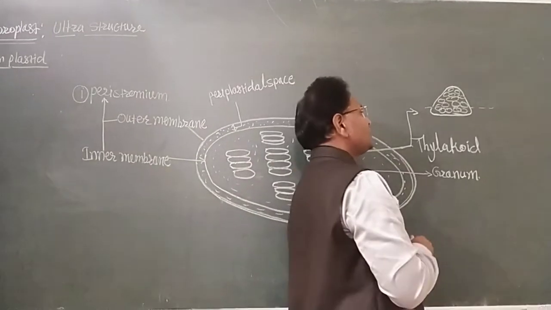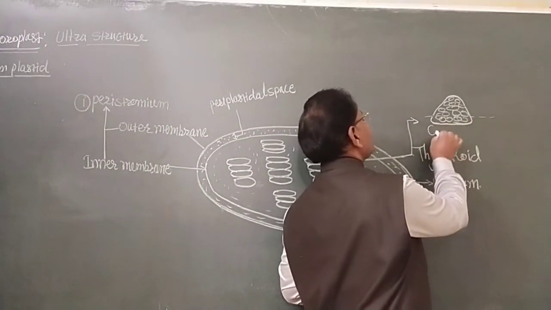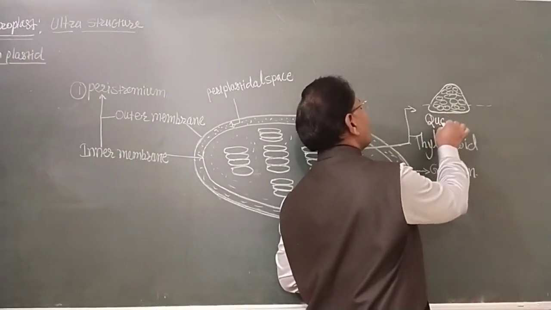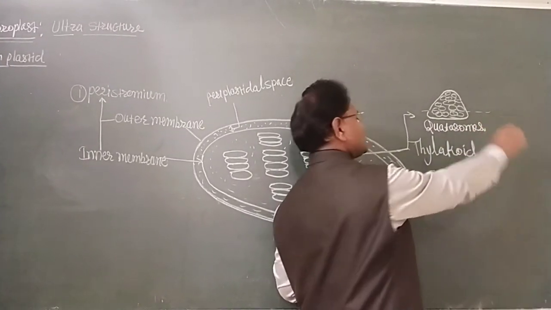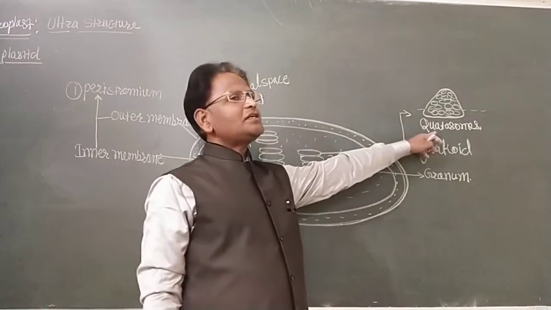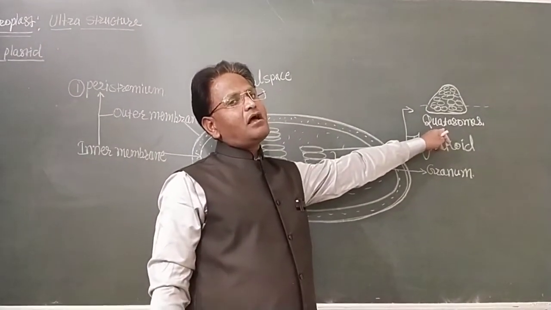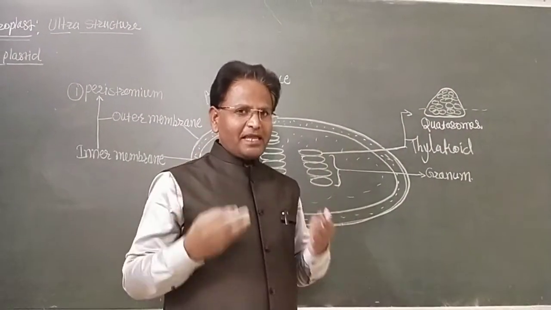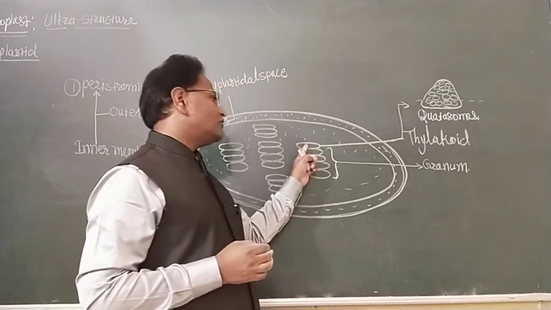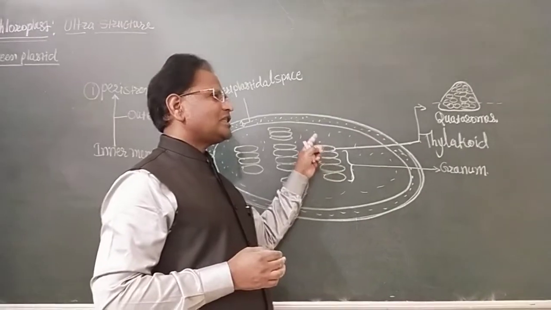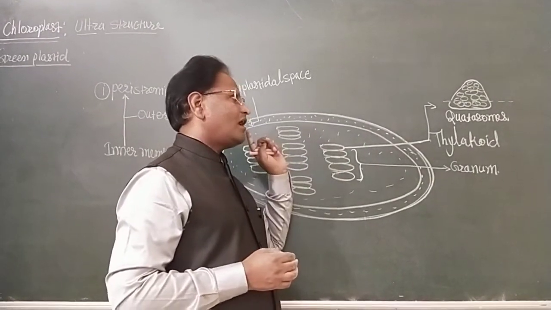That structure is known as quantasomes. So quantasomes are the light-absorbing structures located in the membrane of the thylakoid of grana.